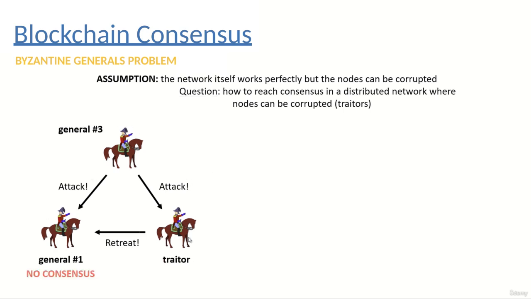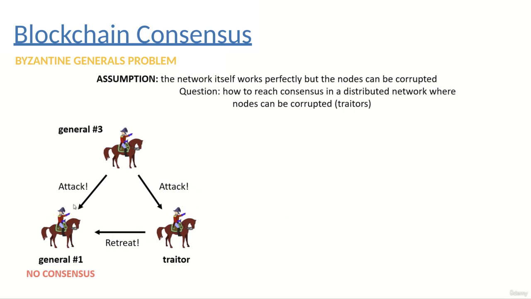But let's consider the situation when there's a traitor. This general is going to notify all the nodes in the network to attack, but because it is a traitor and the aim of the traitor is to make sure that there won't be any consensus, it is going to change the message, and instead of attack, it is going to broadcast retreat.